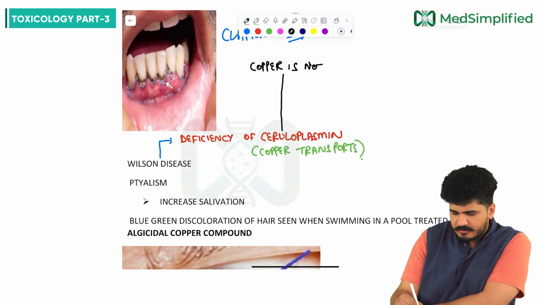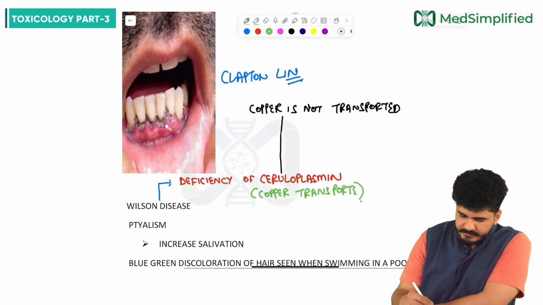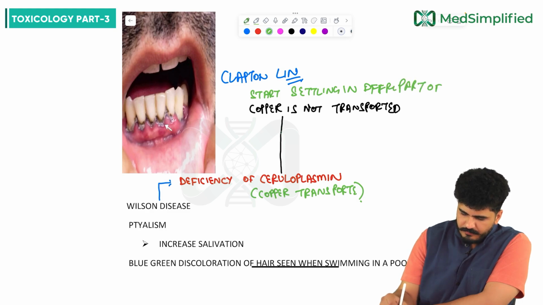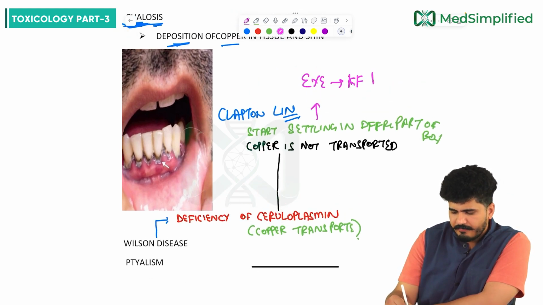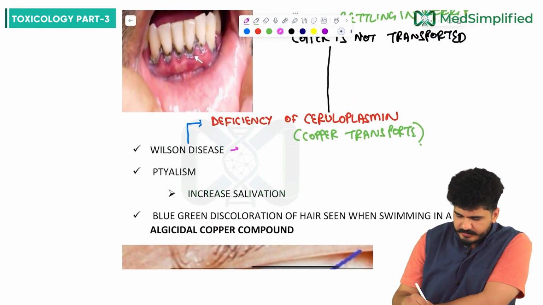When the copper is not transported, it will start settling in different parts of the body. If it is deposited on the eye, it will lead to formation of KF ring, Kayser-Fleischer ring, my dear friends. Plus one gene is involved in Wilson's disease, that is ATP7B.